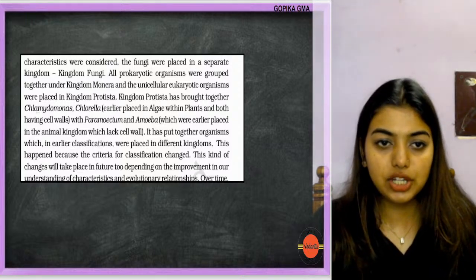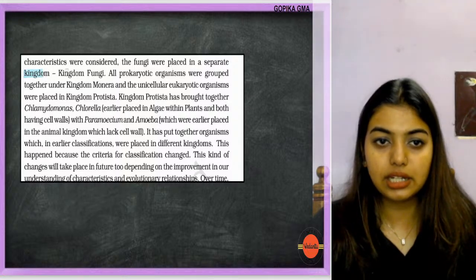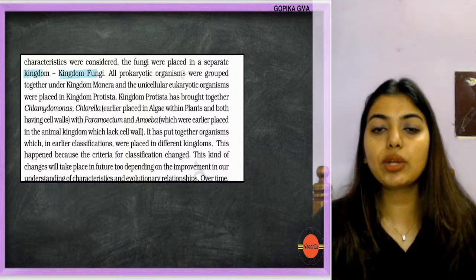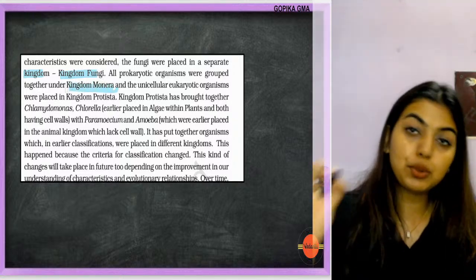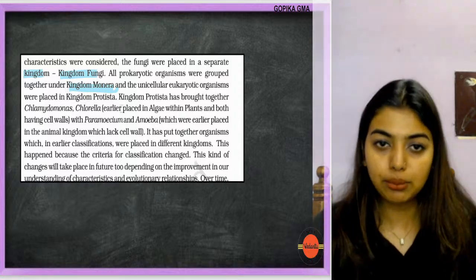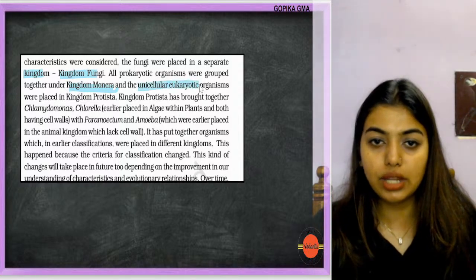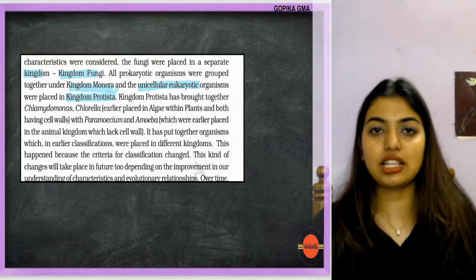In the classification, the fungi were placed into a separate kingdom, kingdom Fungi. All the prokaryotes were put under the category of kingdom Monera, and unicellular eukaryotic organisms were placed in kingdom Protista. So this was the classification key.